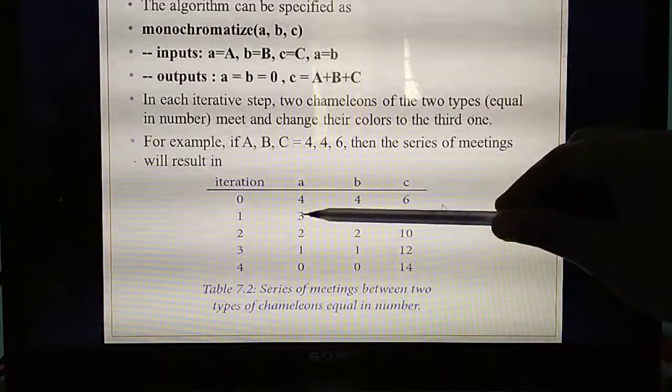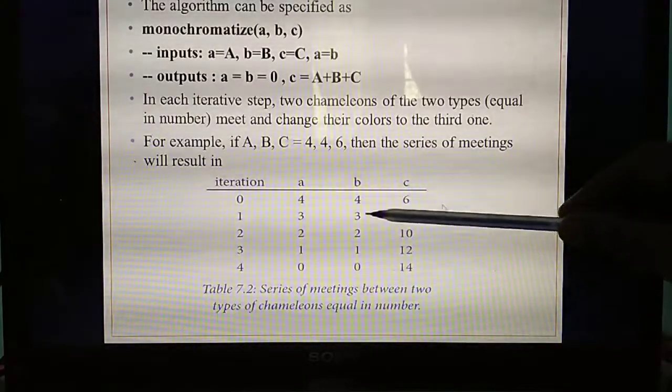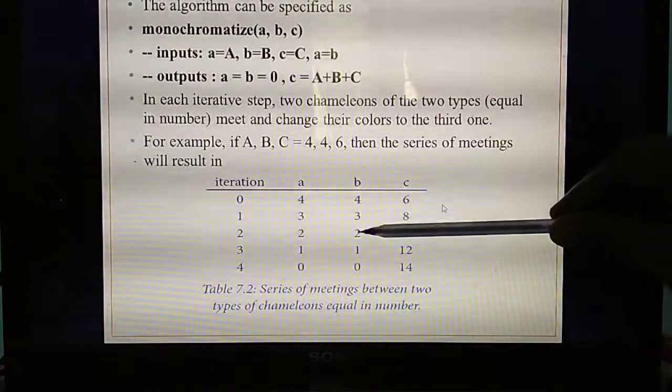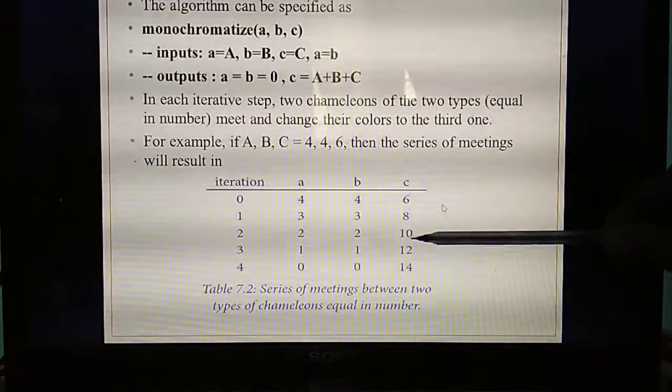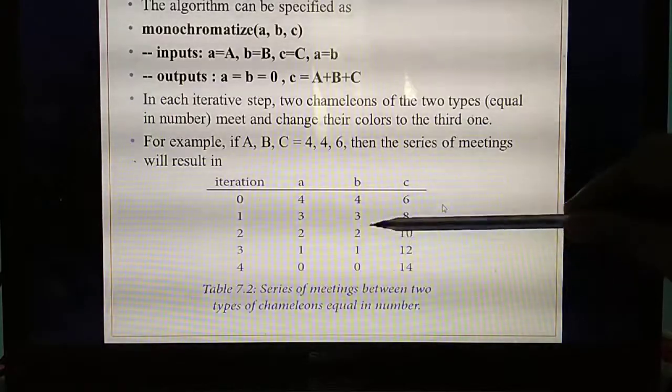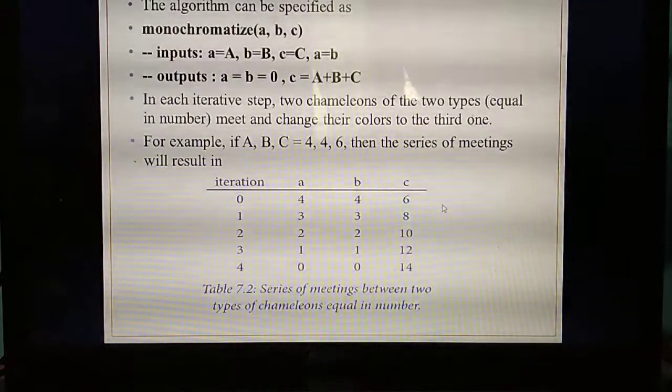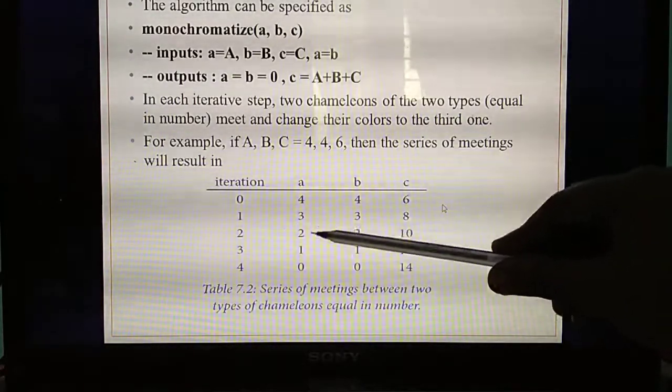Next, again they are reducing. 3 minus 1, 2. 3 minus 1, 2. So 2 plus 2, 4. So here you need to add how many? 2. 8 plus 2, 10. Now add this row. 2 plus 2, 4. 4 plus 10, 14.